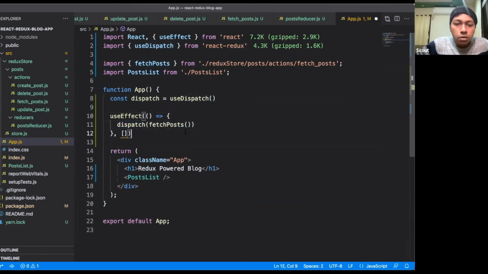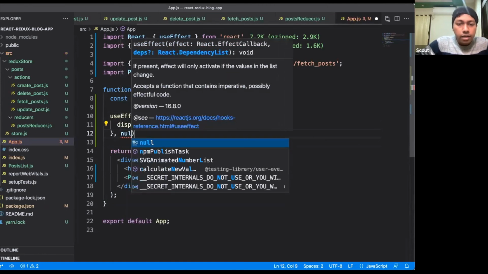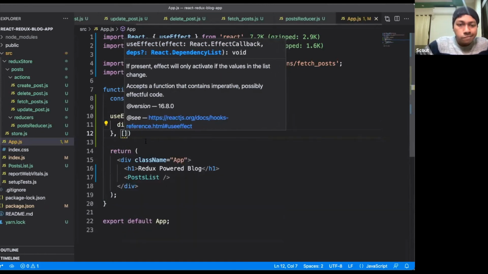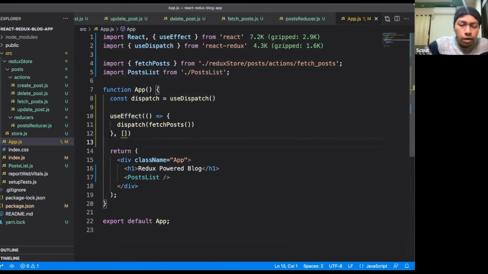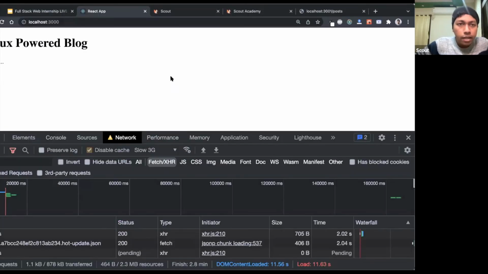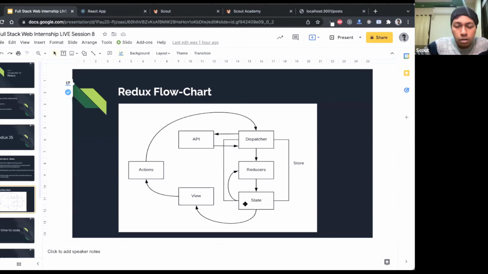It is doing the network call whenever the page is loading for the first time. I have explained this in detail in the last session. Okay, and if I would remove it, it will occur for every re-render, right? I have shown that already. So whenever I am doing this use effect, it is again going back to the loop. From the views, I am dispatching one action which is going to the dispatcher.